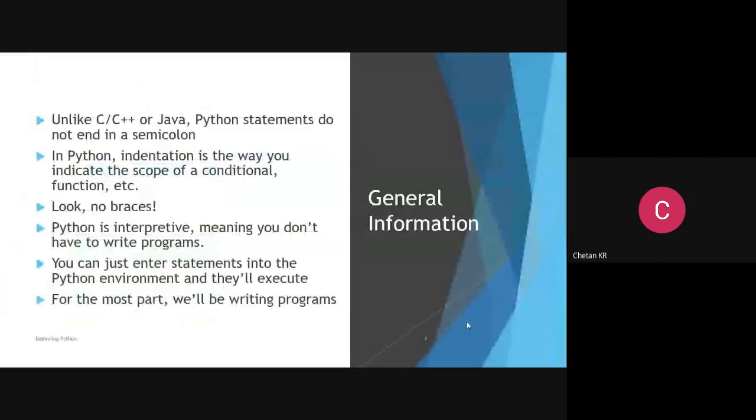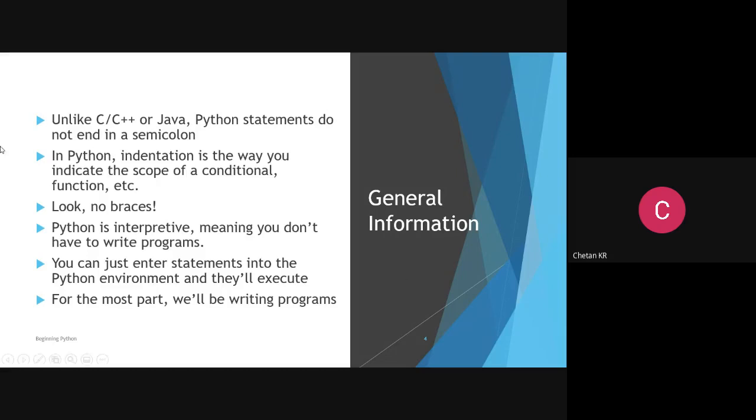Unlike C or C++, Python statements do not, okay, those who are very beginners, you should remember this. If you have already practiced in one or the other language, you will always put a semicolon at the end. If you are a C programmer, C++ programmer, Java programmer, you put a semicolon. But Python does not have semicolons, but Python follows something called indentation. No braces are there. It's an interpreted language. Even without writing a separate program, you can interact. You can enter the statements directly in the Python environment.